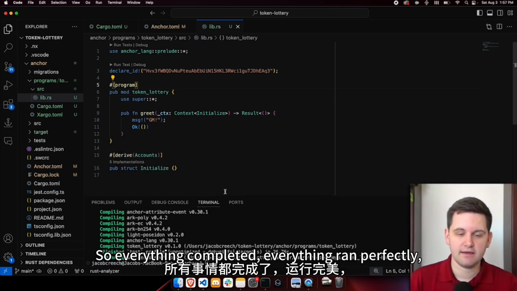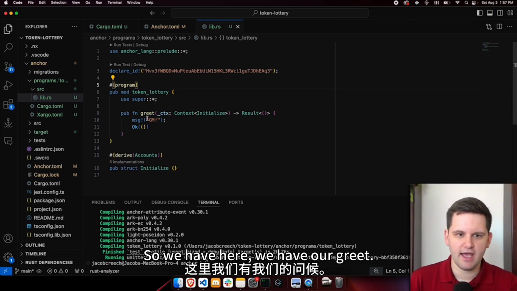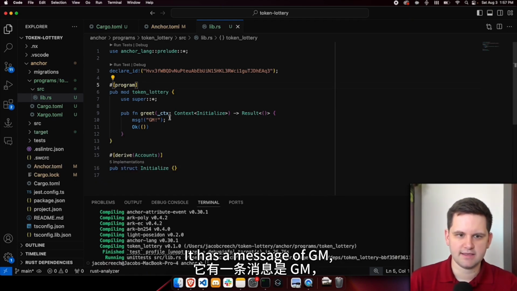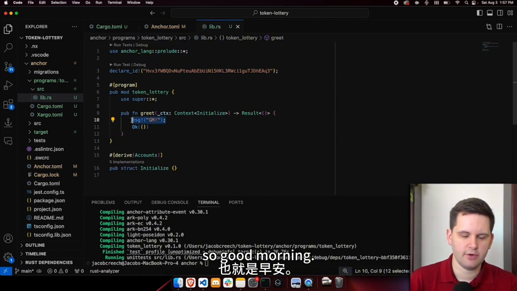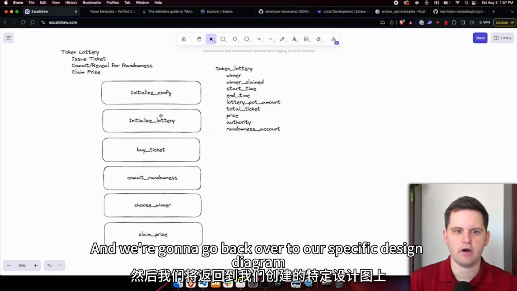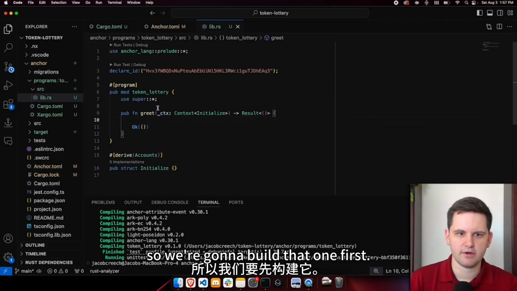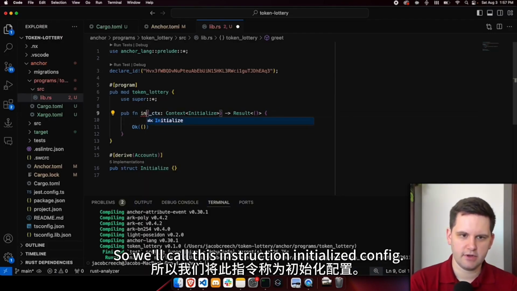So everything completed, everything ran perfectly, so we can actually continue. So we have our greet. It has a message of GM, so good morning. We're going to go ahead and remove that, and we're going to go back over to our specific design diagram that we created. So here we have initialize config. So we're going to build that one first. So we'll call this instruction initialize config.